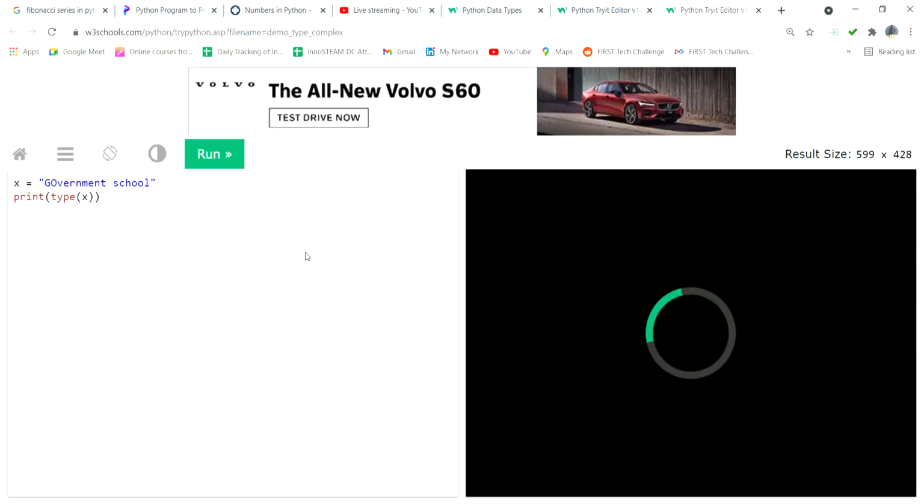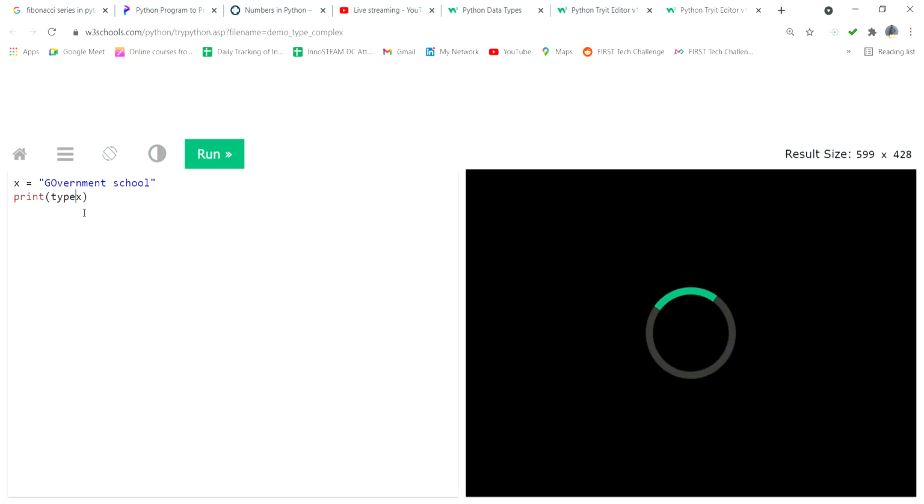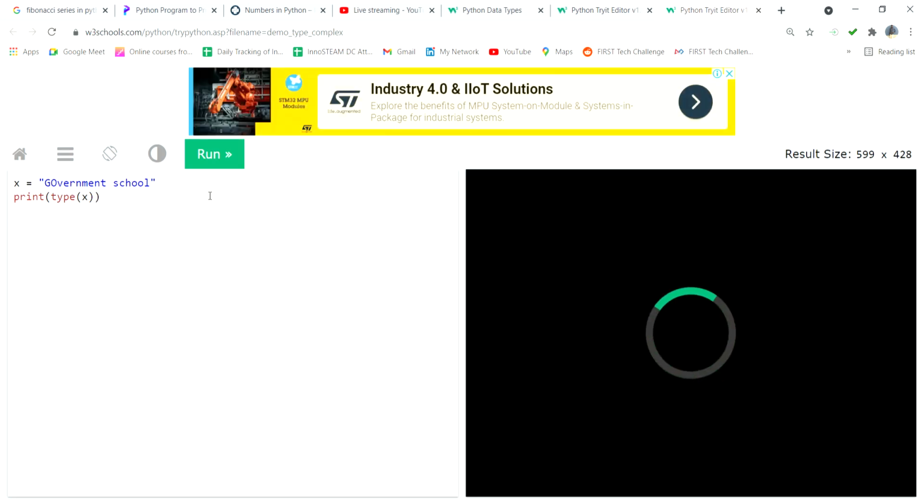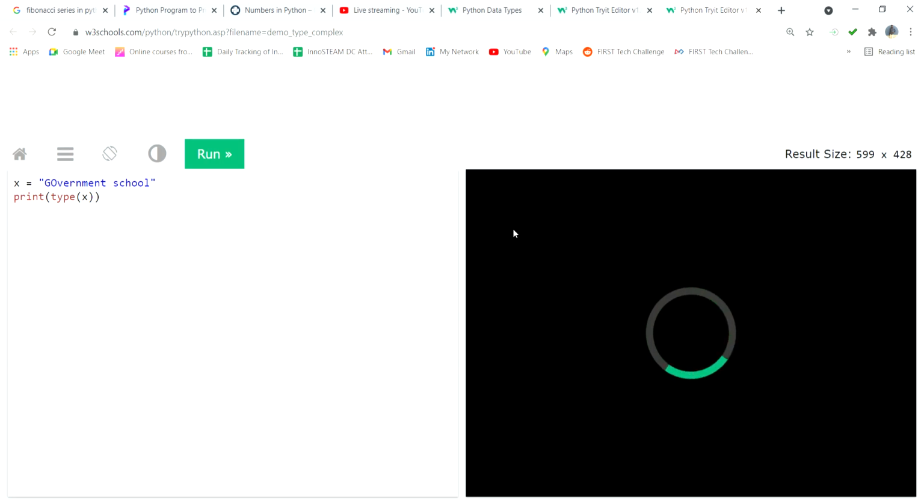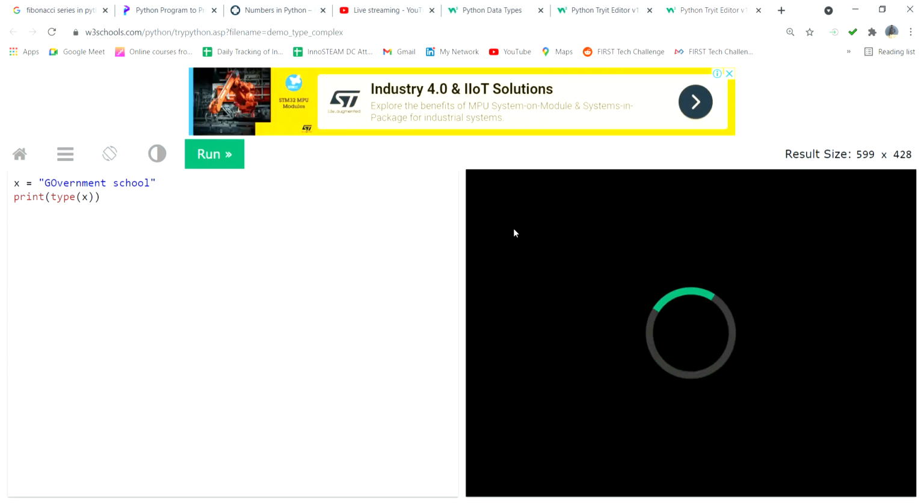If you put simply print of x, then it is coming as government school. So please understand clearly: if I give simply print of x, it is coming government school. If I put it inside type, print type of x, here it is mentioned which type of data this x variable is having, either string or a number, meaning integer, float or complex.